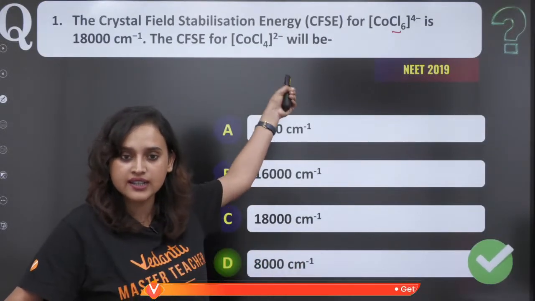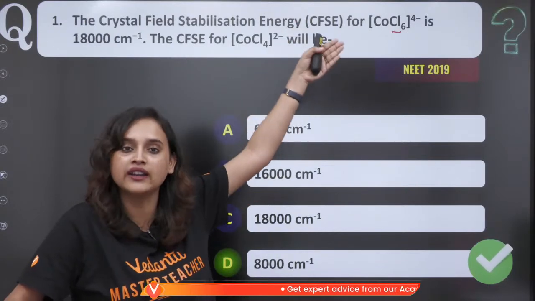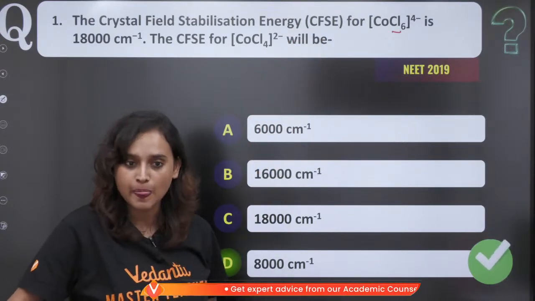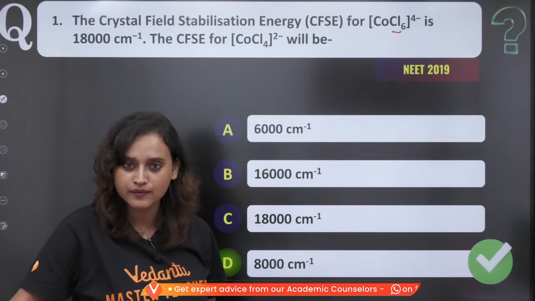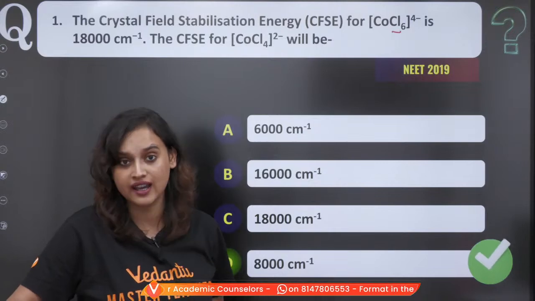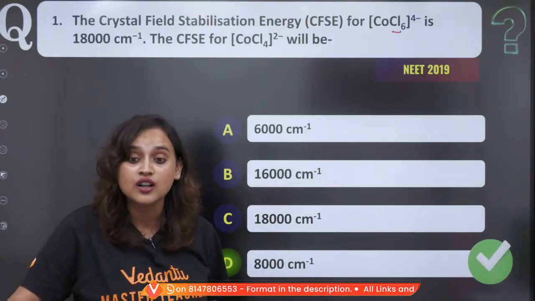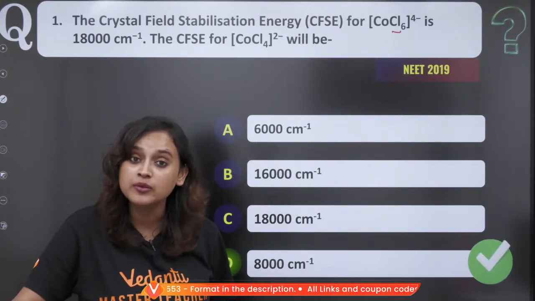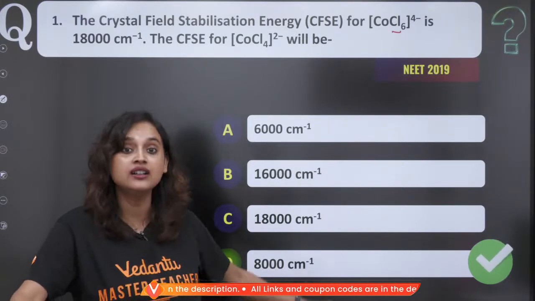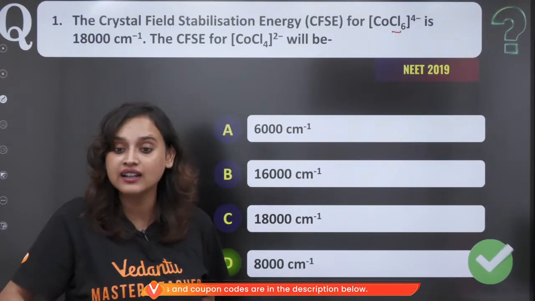See, the crystal field stabilization energy for CoCl6 4 minus is 18,000. Okay. There are 6 ligands, and 6 ligands will only be possible for octahedral. But here there are 4 ligands. That means it is tetrahedral.